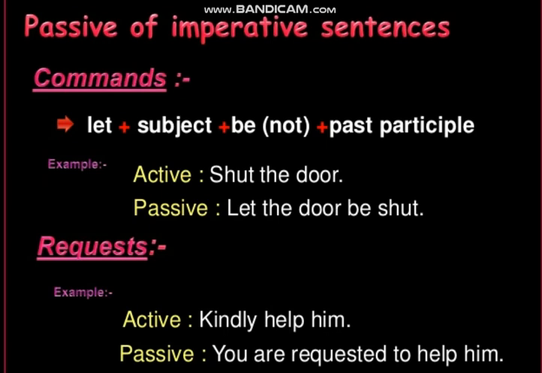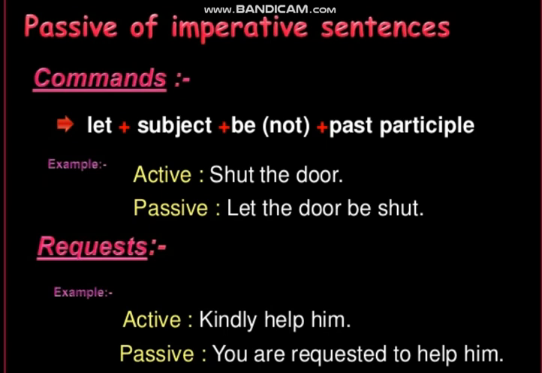Then we have another type of structure for request sentences. In request sentences, the above pattern or structure is not followed. Here, as you can see, "kindly help me." You look at the situation, whether there is an advice or request in this sentence. Obviously when you say to someone "kindly help me," you are requesting someone.